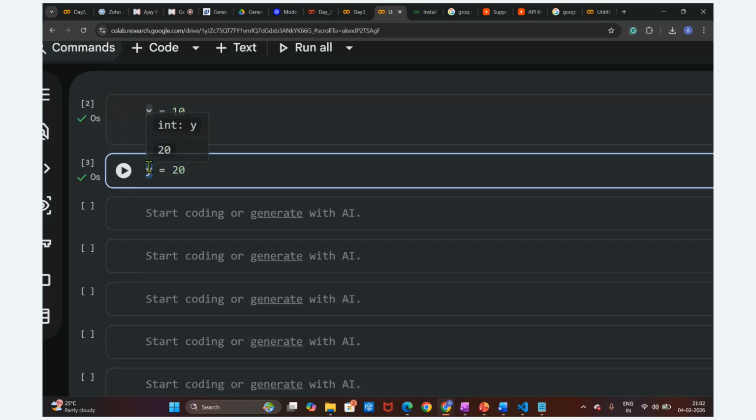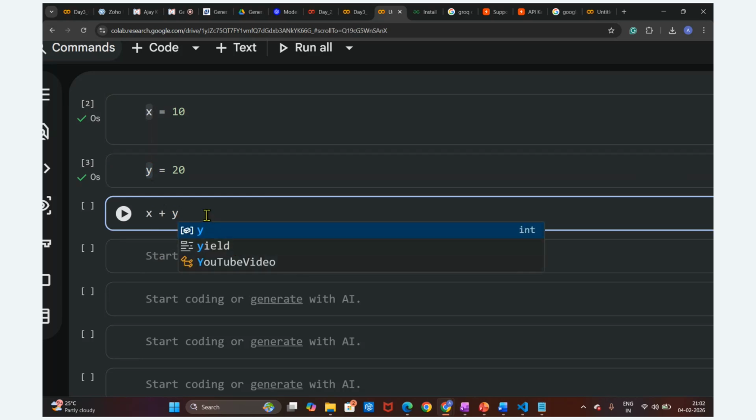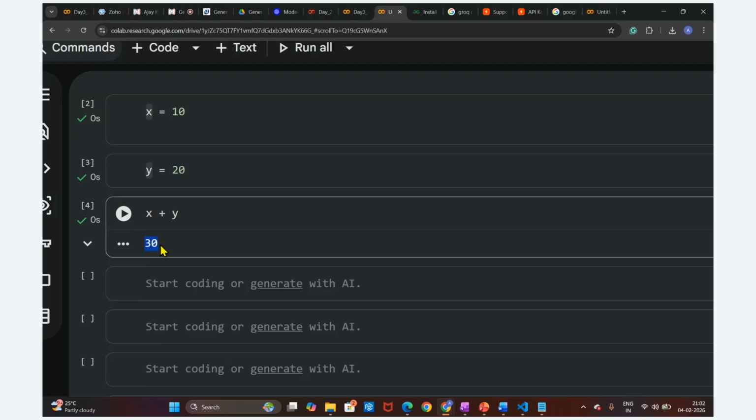X and Y are nothing but two variables. Now we are going to print X plus Y. We are getting the addition, X plus Y is 30. Very simple, right? We have initialized these two variables, X value is 10, Y value is 20, and we perform some addition. Very simple here.